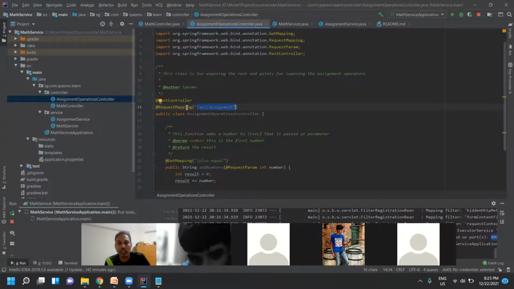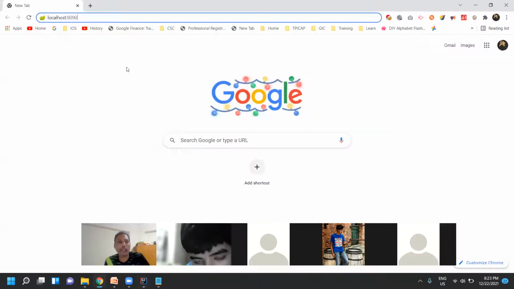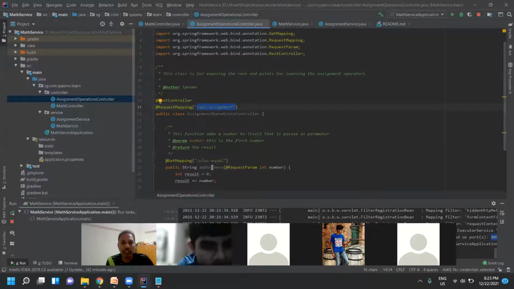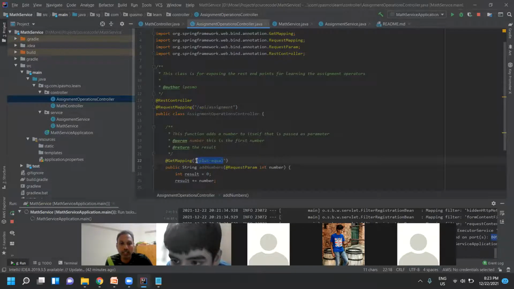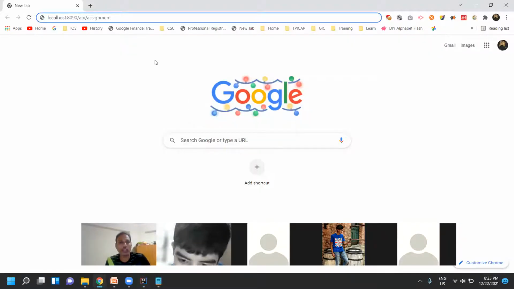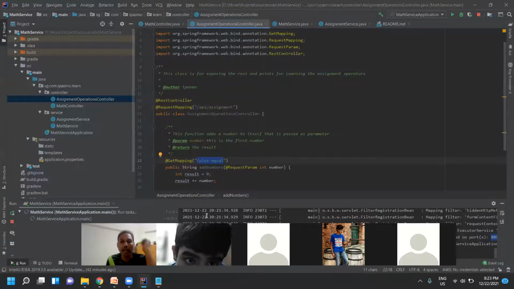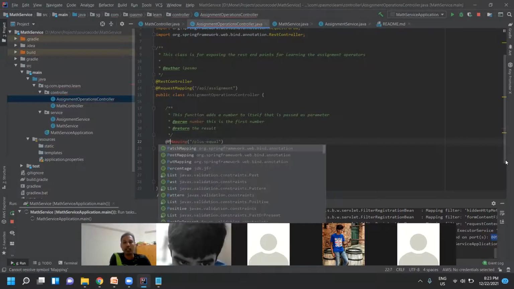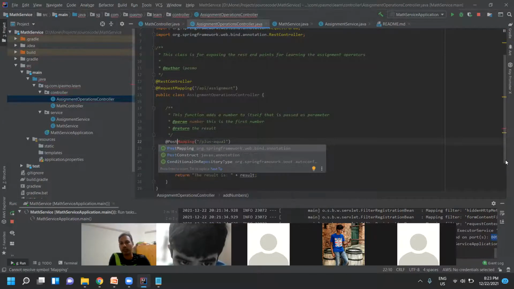Okay, now you see localhost 8090 and class level request mapping. What is the class level request mapping? API assignment. So I'll make this one. And then what is the method level? Plus equal. So the method level request mapping is plus equal. I'm going to copy this one and paste it here. And remember, this is a get mapping, a get request. If I add post mapping, it doesn't work.